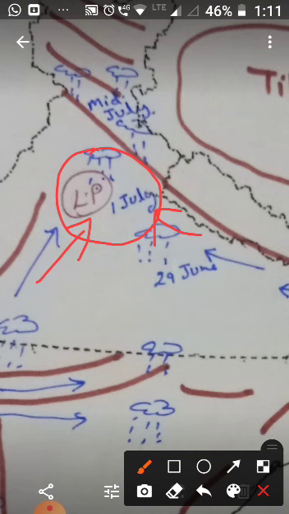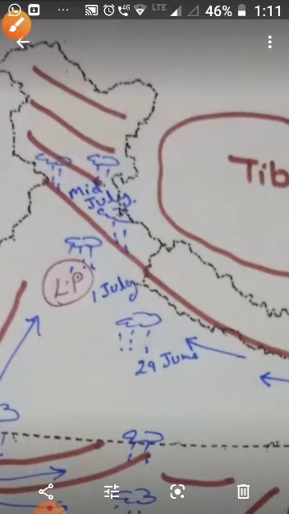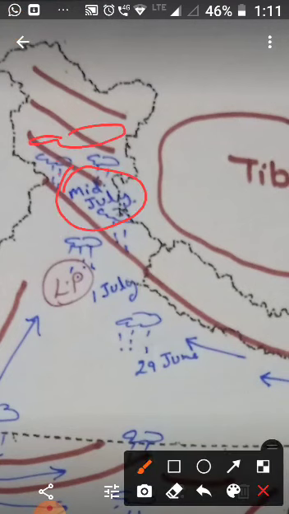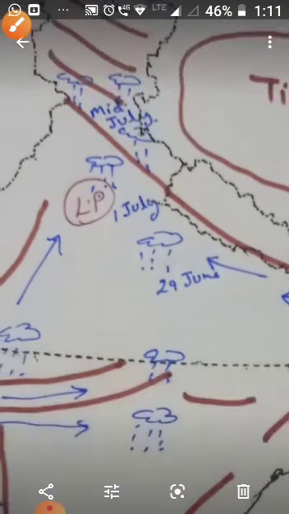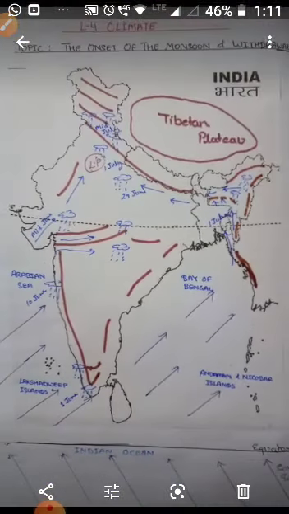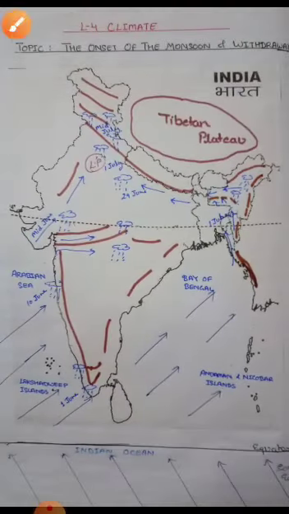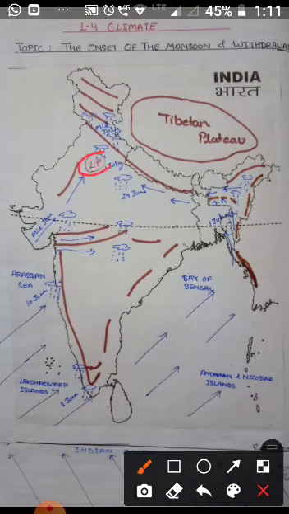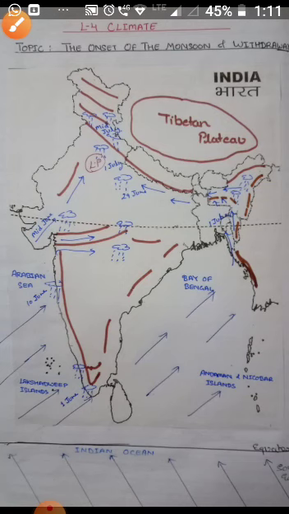And by mid-July, the two branches of the monsoon merge over the northwest part of the Ganga plain, as I told you, and Delhi receives rainfall from both the branches.